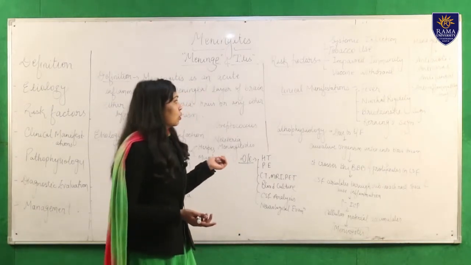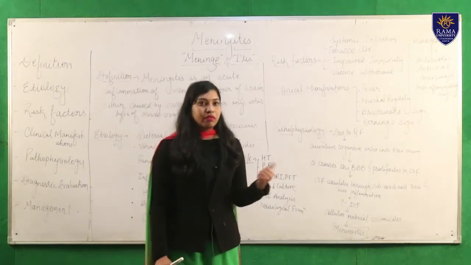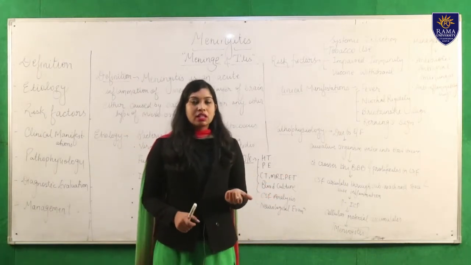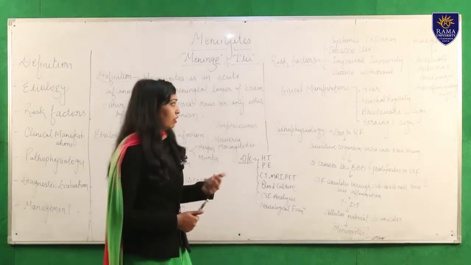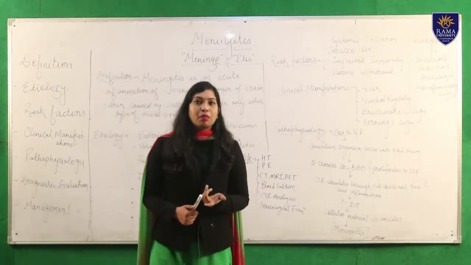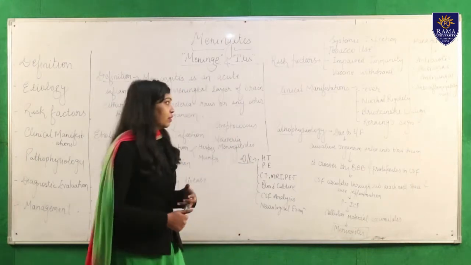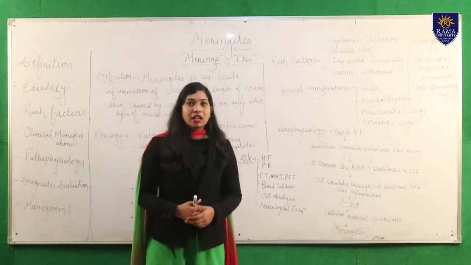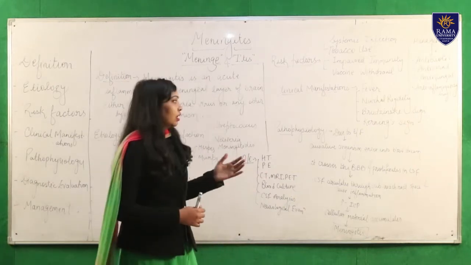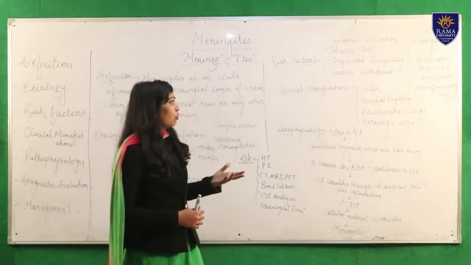Okay. So in clinical manifestations we will find fever, because if there is any inflammation in the body, there is the presence of fever. And next, there are three prominent signs of meningitis. First one is nuchal rigidity, second one is Brudzinski sign, and third one is the Kernig sign. These three are the main important signs of meningitis.